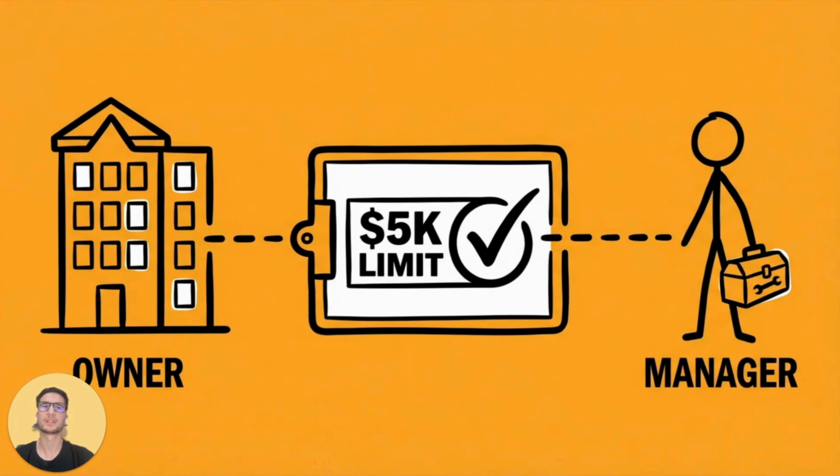You would set some boundaries. Maybe they can spend up to $5,000 without asking you. Anything bigger than that, they need your approval. That's basically what operators and allowances do in Filecoin Onchain Cloud. They let you delegate control while keeping guardrails in place. Let's dig in. So, first, what is an operator?